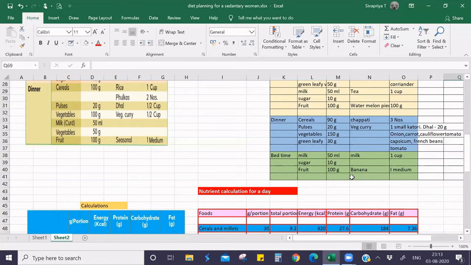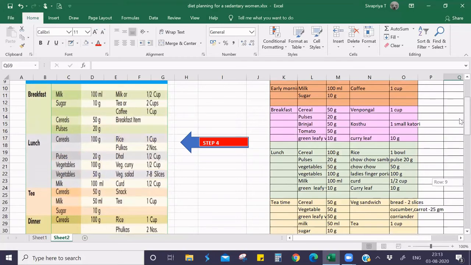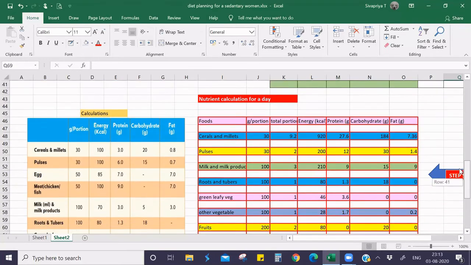Usually, scientists say that banana and milk, when taken together, help increase the level of tryptophan, an amino acid that helps in sleeping, calms our mind and makes us sleep peacefully. So I have given milk and banana in combination. Okay, so this step is over. This is the fourth step and this is over. Now coming to the fifth step.